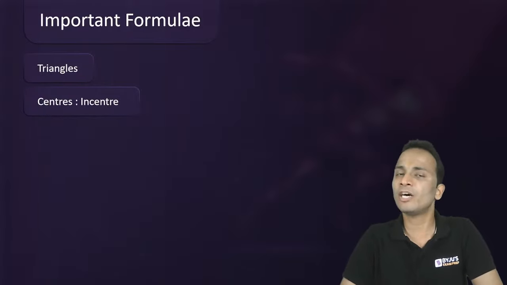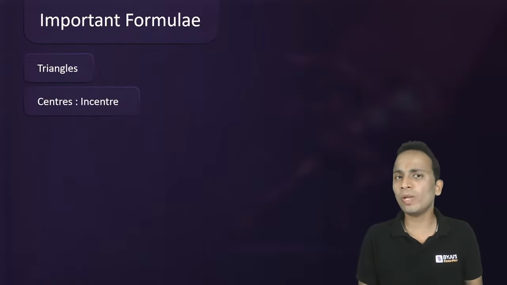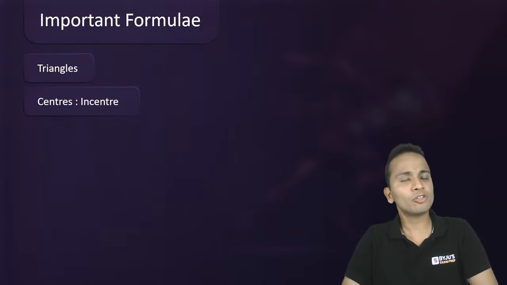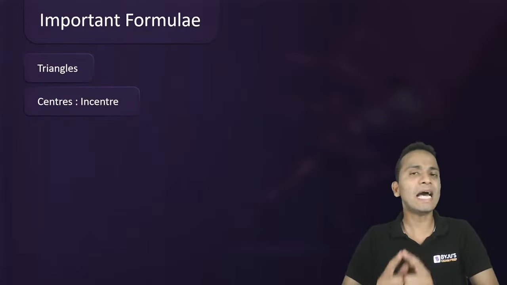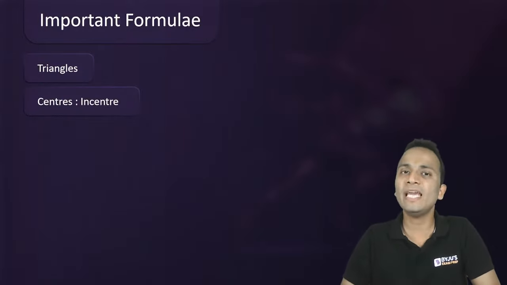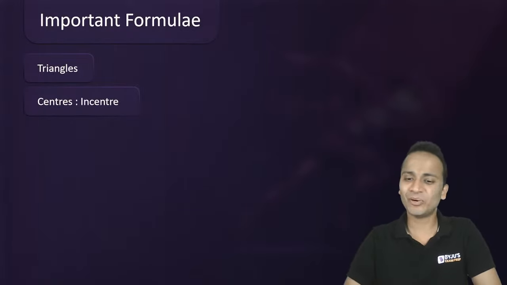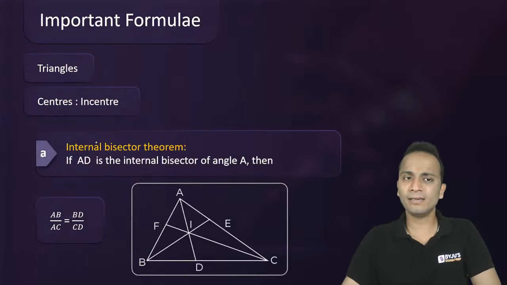Now what is an angle bisector? Angle bisector is a line that bisects or divides equally the interior angle of a triangle. So we can draw three angle bisectors in a triangle, and these three angle bisectors will meet at a point, and this point is called incenter. I have already told you what incenter is, so you can relate. All right, let's do the angle bisector theorem first, because incenter is formed using angle bisectors.